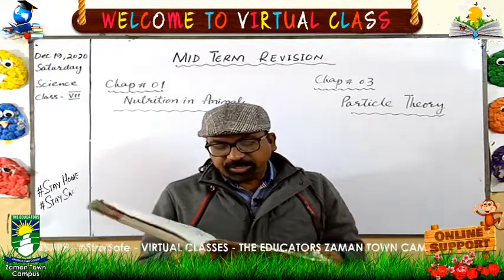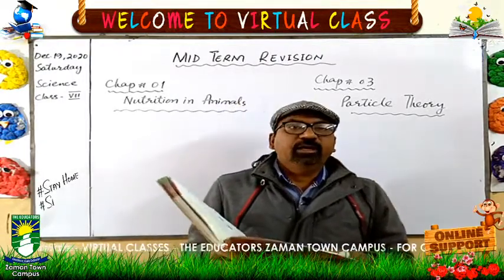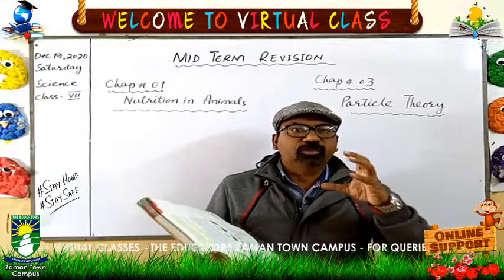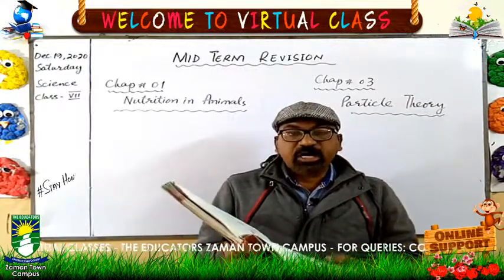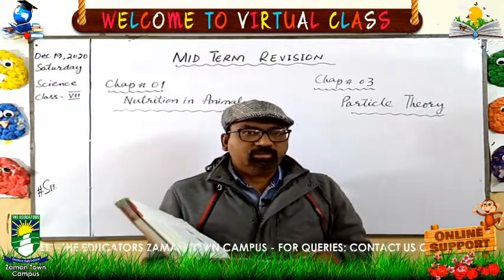Because we eat starch, protein and fats. These are the three major groups of food: starch, protein and fats. These are complex molecules.